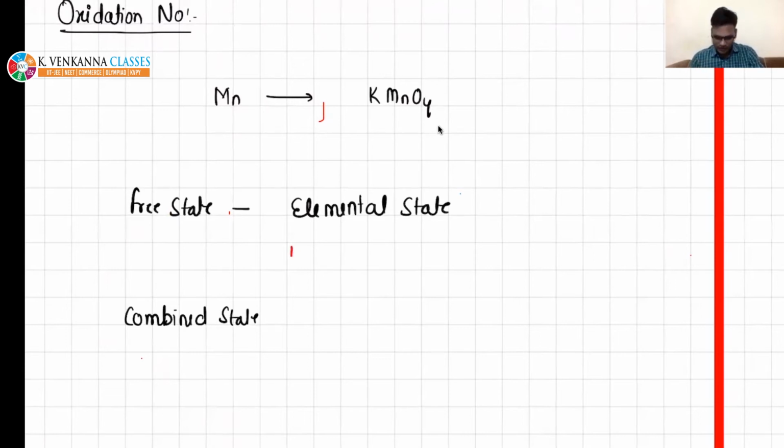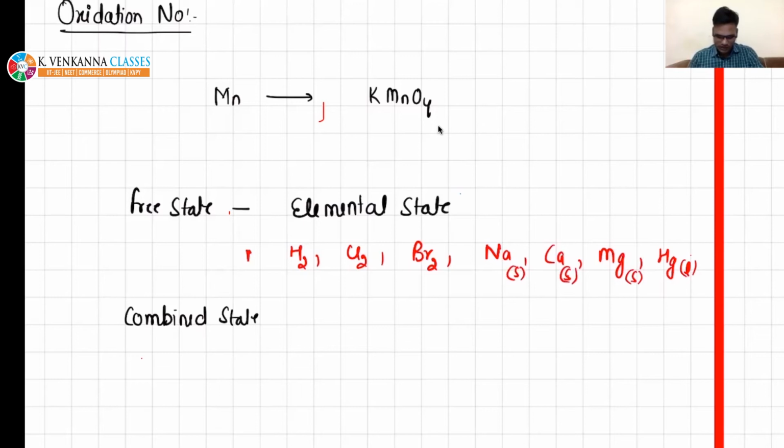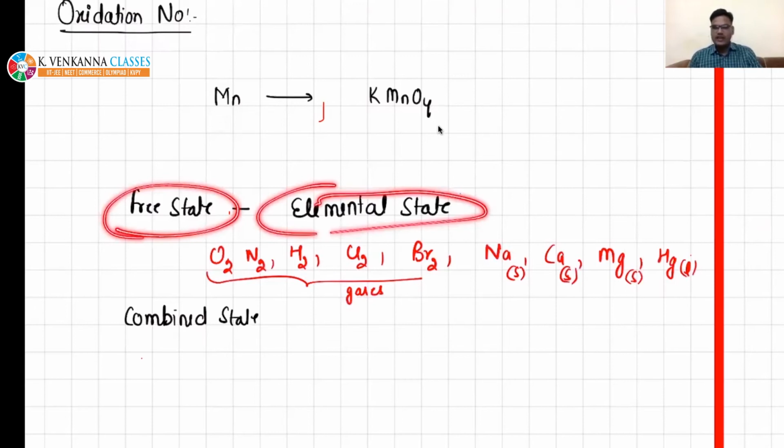For example, hydrogen, chlorine, bromine, sodium, calcium, magnesium, Hg liquid. Nitrogen, oxygen, these are all gases.